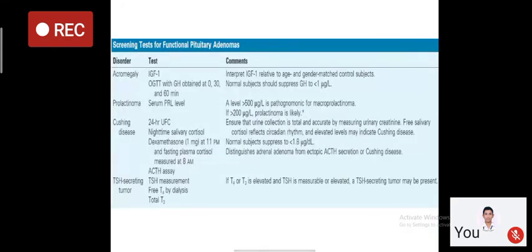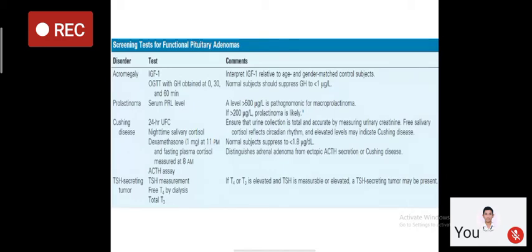Now, what are the screening tests for functional pituitary adenomas? Means tumors which are secreting some hormones. If a tumor is secreting growth hormone, it will result in a disease known as acromegaly. We will discuss acromegaly in brief. For acromegaly, the screening test is IGF-1. Growth hormone acts on the liver and results in secretion of IGF-1. In acromegaly, there is hypersecretion of growth hormone, which will result in an increased amount of IGF-1.